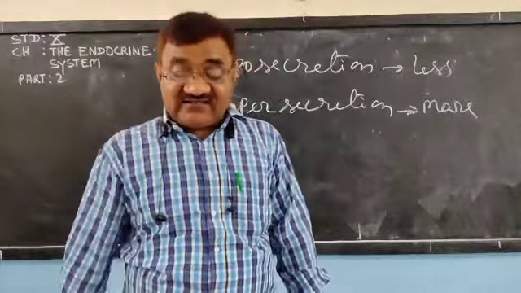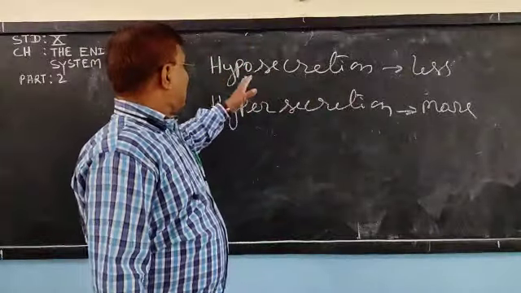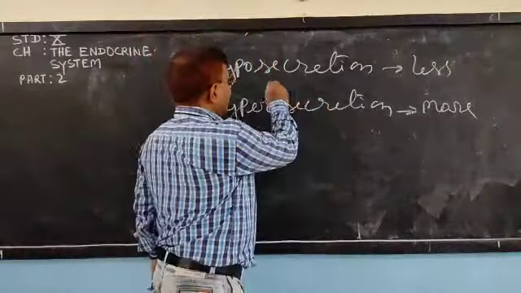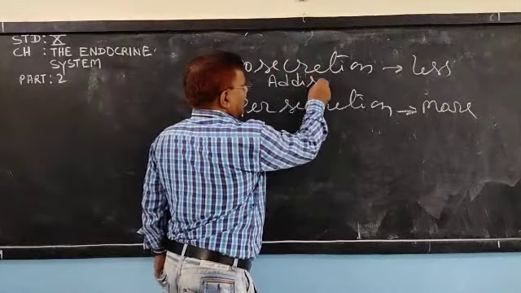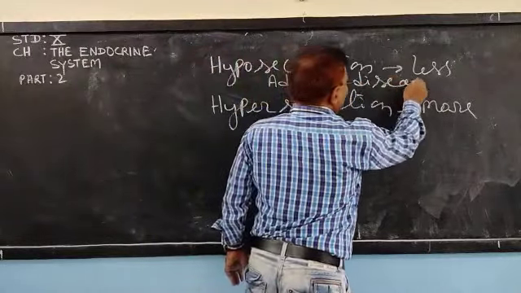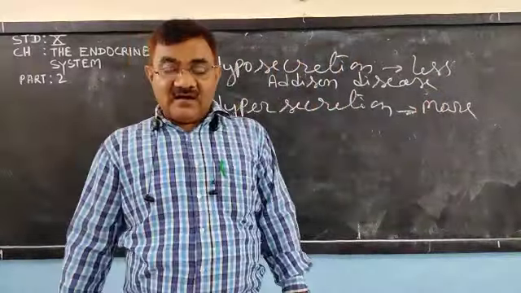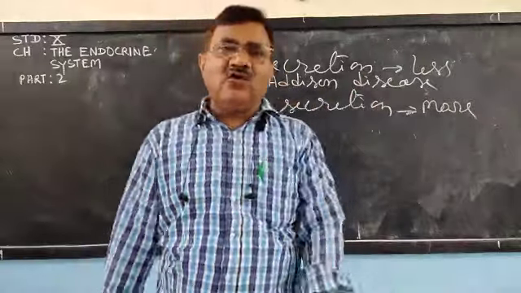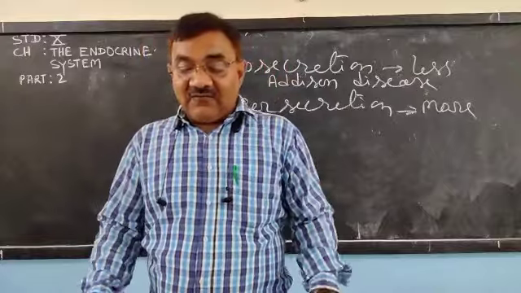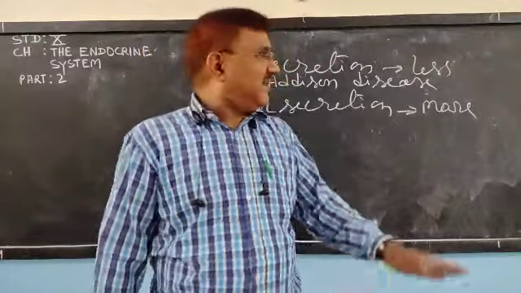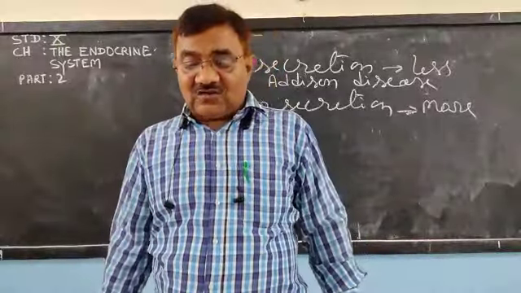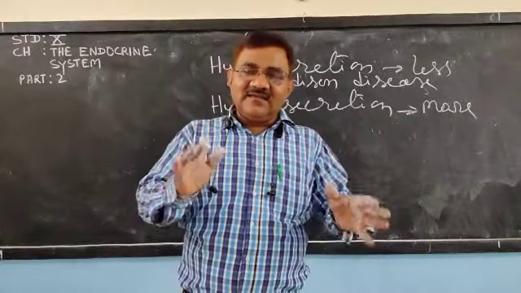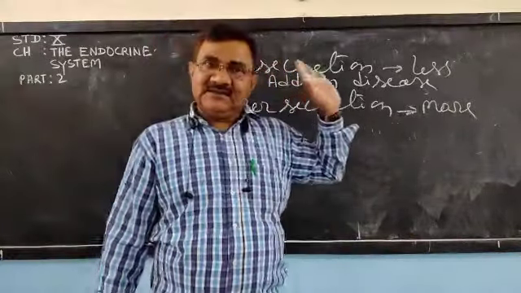And certain diseases take place due to hyposecretion. The disease is called Addison's disease. Addison's disease occurs due to hyposecretion, which is less secretion of hormones by the adrenal gland. And what is there? Loss of energy. In Addison's disease, there will be loss of energy, skin pigmentation, body weight loss, hypoglycemia. These are the symptoms of Addison's disease.